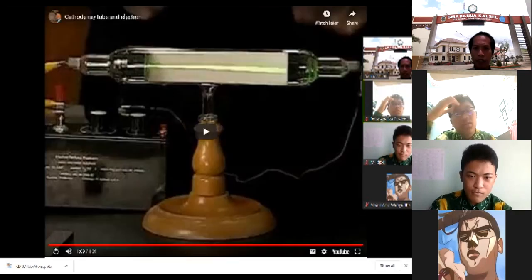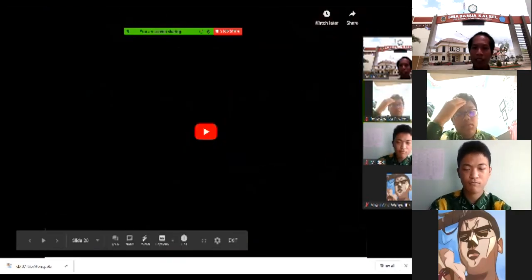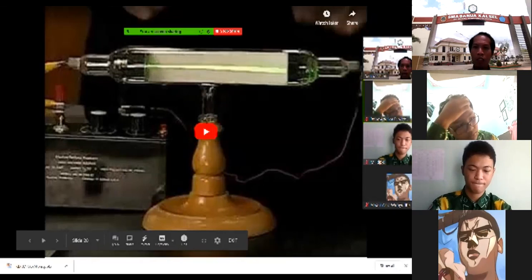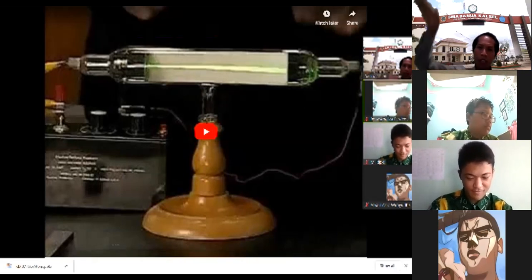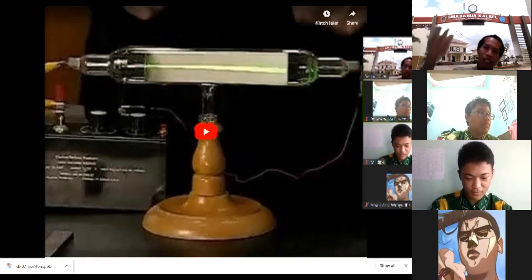Okay, as you can see here, he used a magnet to show that there is a particle there. When the magnet is on one side, what happened? The beam goes up. But when the magnet is turned around to the opposite side, the beam goes down.